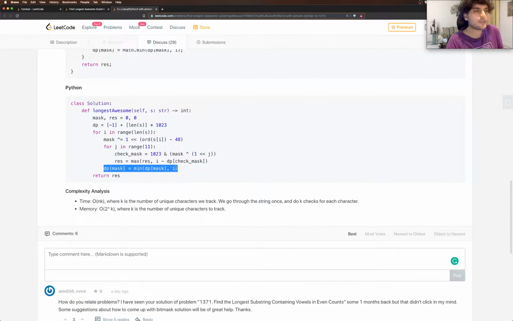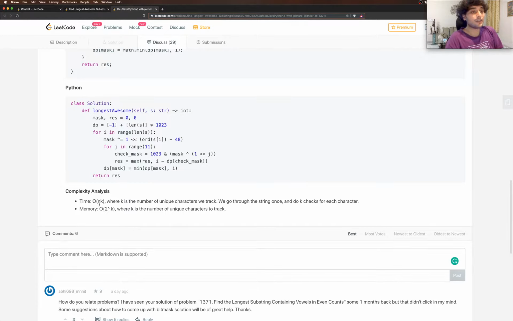And at the end, what we do is we update the dp of mask. So that's the least occurrence of that bit mask. So we did encounter this bit mask in this ith iteration on the string, and we set this as min of the current position and the one which was already set. And that's why this initializing it by length of s also matters, because it's greater than all the positions that it can encounter, so it would keep it as minimum. So that's the idea, and at the end it just returns res.